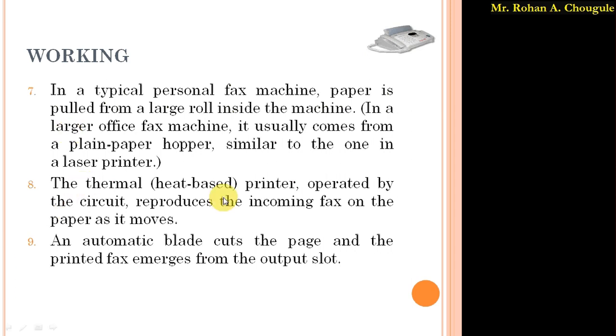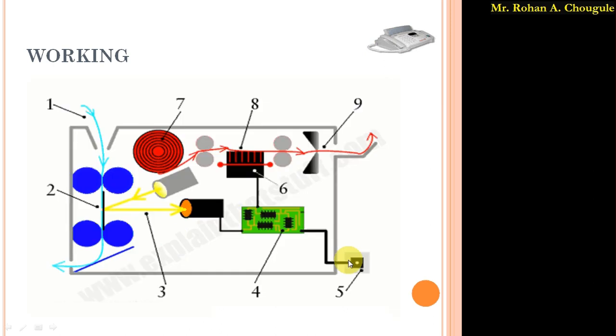The thermal printer operated by the circuit reproduces the incoming fax on the paper as it moves. As I said, through this telephone line, whatever digital information is there is received and connected to this electronic circuitry.